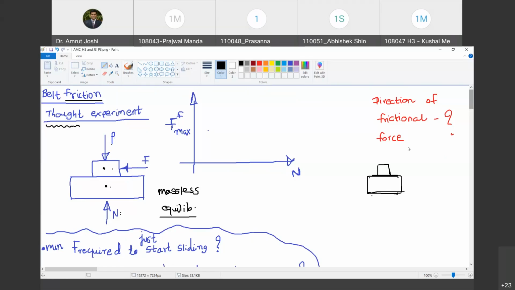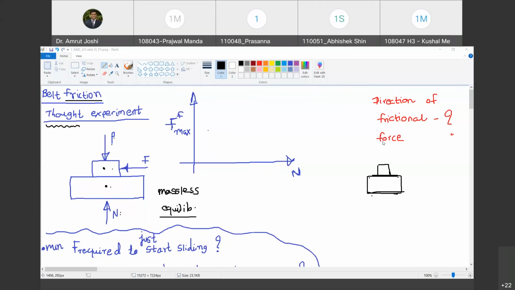So let me ask someone to unmute. So Kushal, can you unmute? H3 batch 47 roll number. Kushal, can you unmute? No response in chat box, no response on microphone. I will assume that the student is not present. I will put him in the waiting room. So Kushal, are you there? No response. I'm moving Kushal to the lobby.